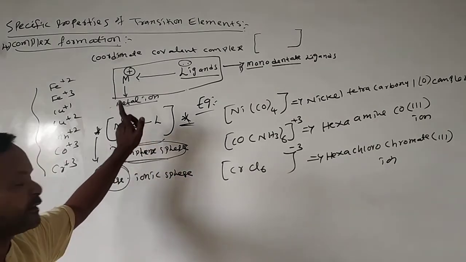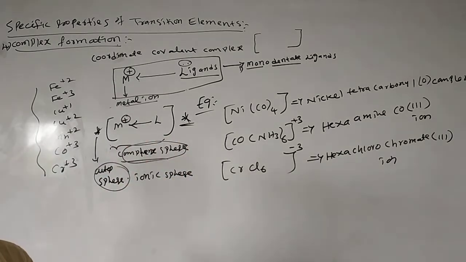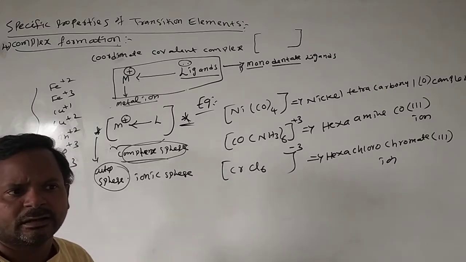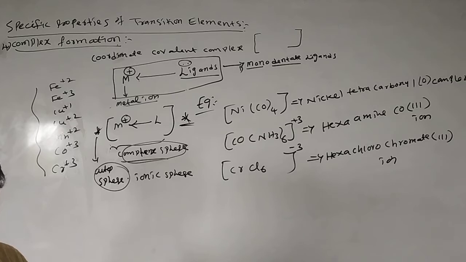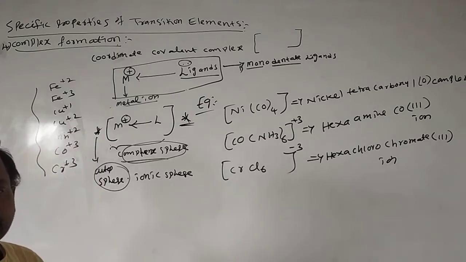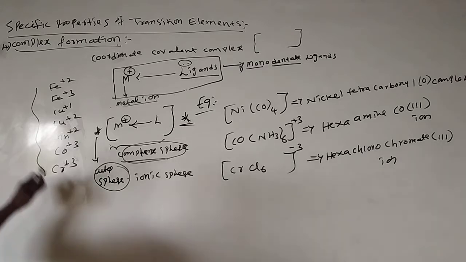We already saw the reasons: due to the high effective nuclear charge and due to the availability of vacant d orbitals, transition elements have the capability to form complexes.